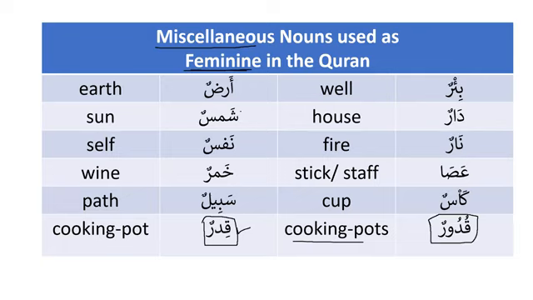Now whenever you see them, for example in the Quran, we have ardullahi wasi'atun. Ardullahi wasi'atun, why? Because ard is feminine. Similarly, shamsun, nafsun, all of them are feminine, and inshallah, I'm sure you can memorize them.